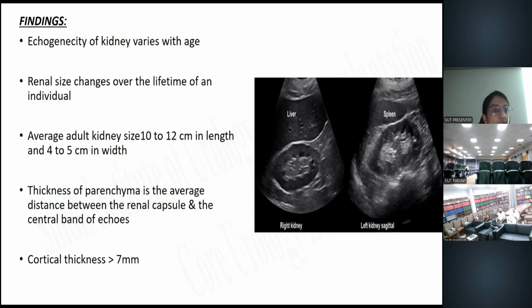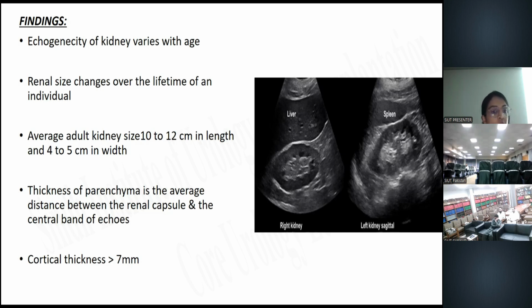Here are some findings that we can appreciate on the normal ultrasound of the kidney. The echogenicity of the kidney varies with age, and the renal size changes over the lifetime of an individual. For the echogenicity of the kidney, we use the liver as a benchmark. Hyperechoic means brighter, hypoechoic means darker, and anechoic means black without echoes.